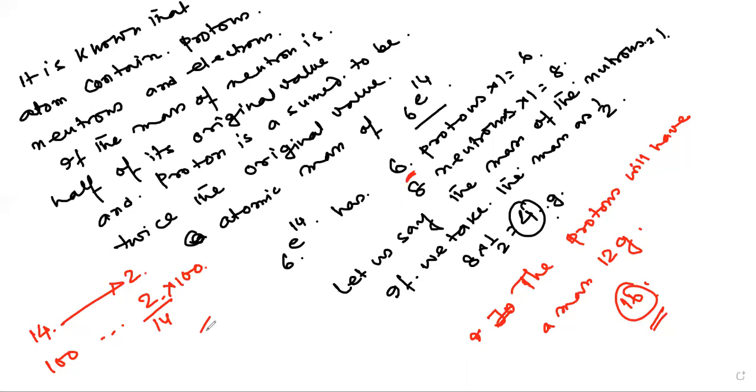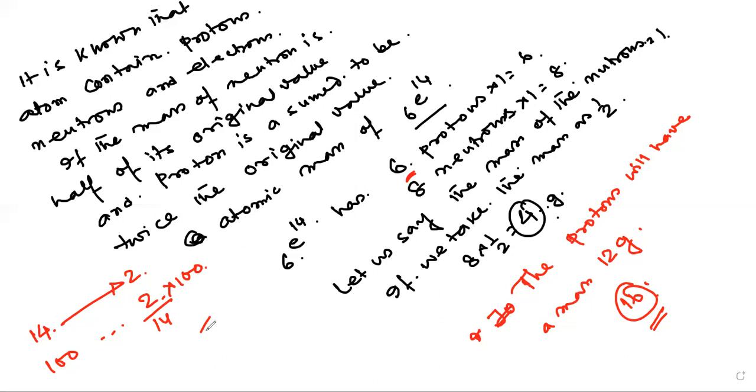Now the proton will have double the weight, that is 6 into 2, equal to 12 grams. Now you can sum up the neutron mass and the proton mass, and you will get 16. So initially it was 14, increased by 2. In 100, how much has it been increased? This is the answer.